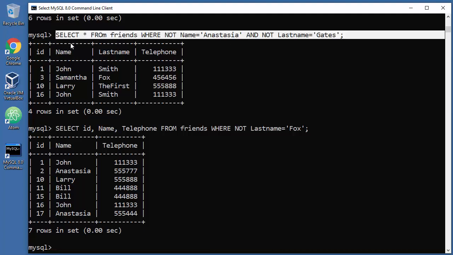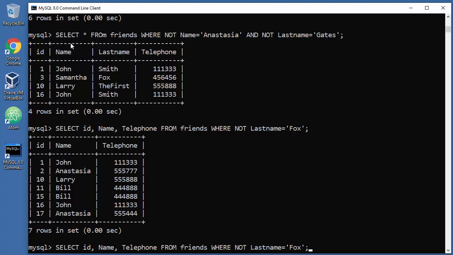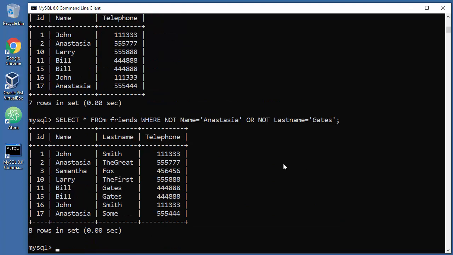For example, if you want to use OR, let me type that here. Now what will happen if I say OR? See, we have pretty much got everything. So WHERE NOT will always be used in combination with AND, because when you say OR, there is a great chance that you will interchange a couple of things, that you will mix things, so you'll get wrong results. In most cases you will be pretty much happy with AND in combination with NOT.